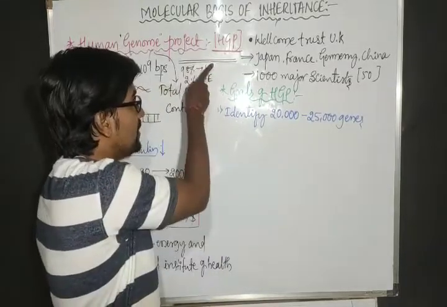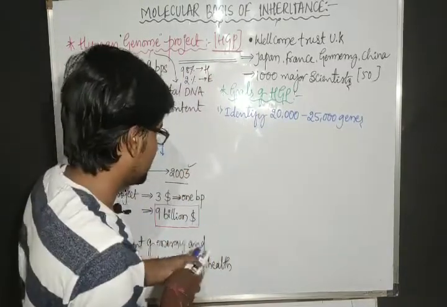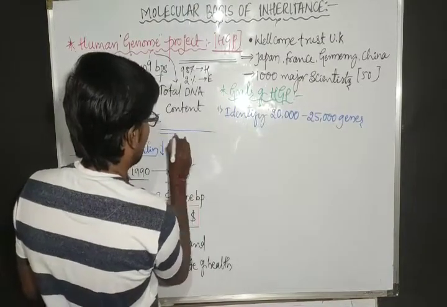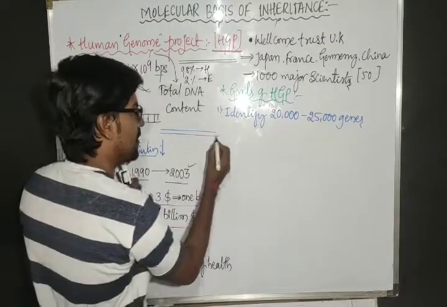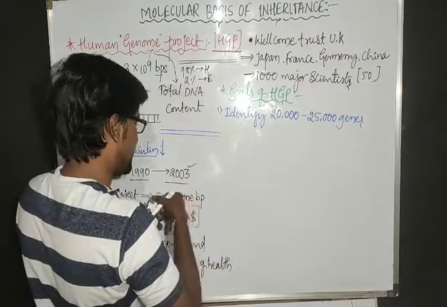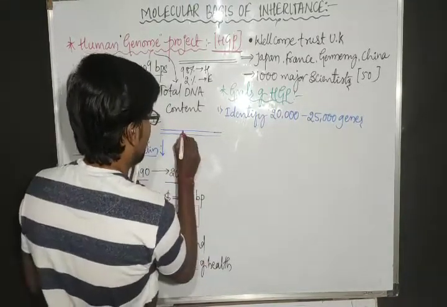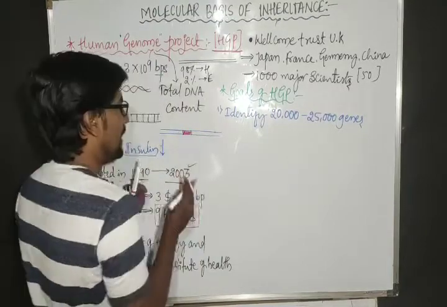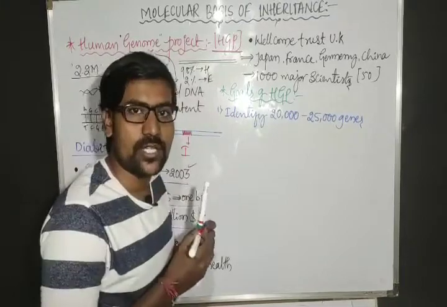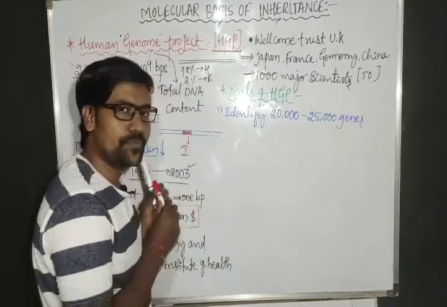Say for example, this is the DNA, and in this DNA, let me mark this much as the insulin gene.